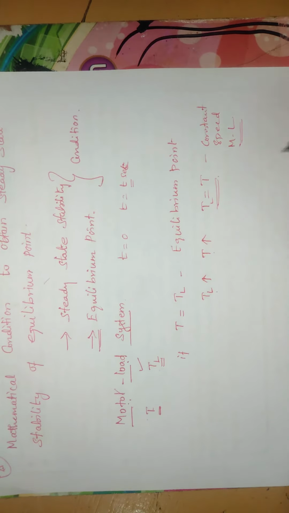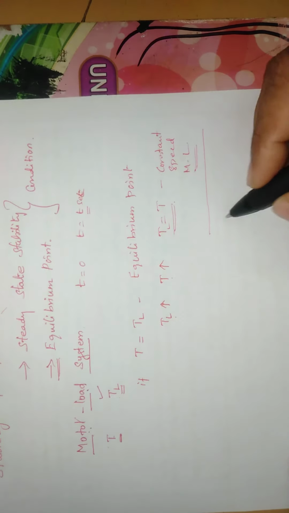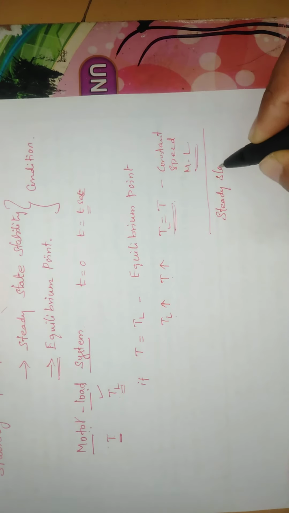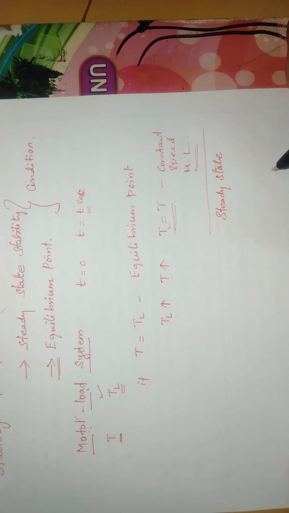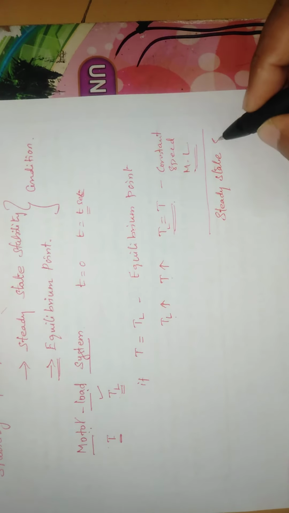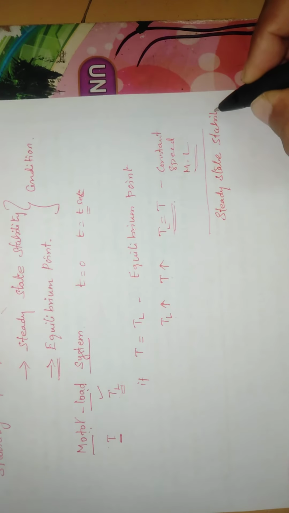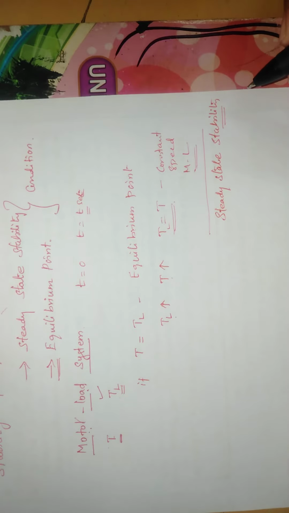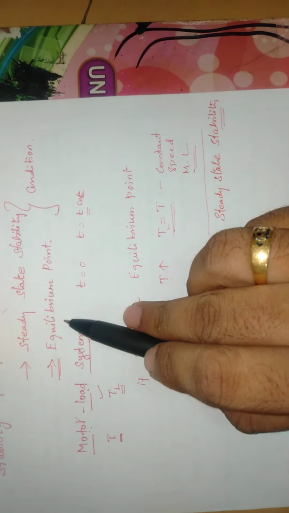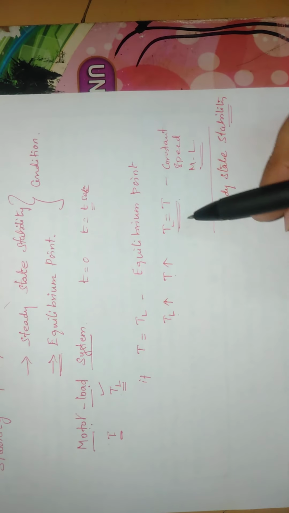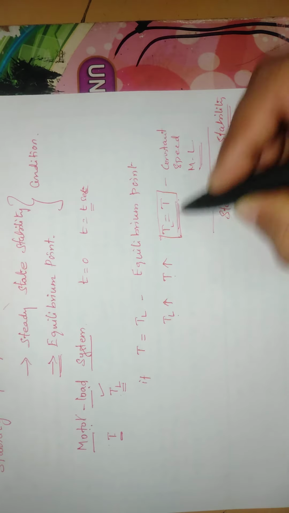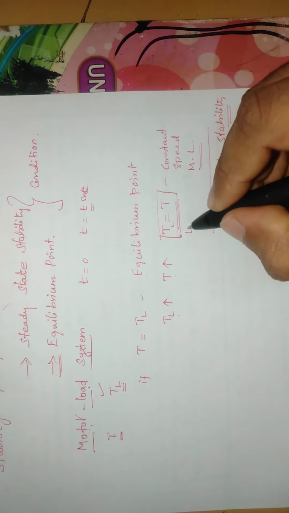That constant speed is called steady state. That steady state stability will be attained when the equilibrium point is reached. What is the equilibrium point? If the load torque is equal to the motor torque, that is called the equilibrium condition.